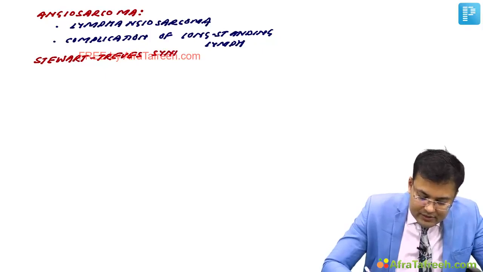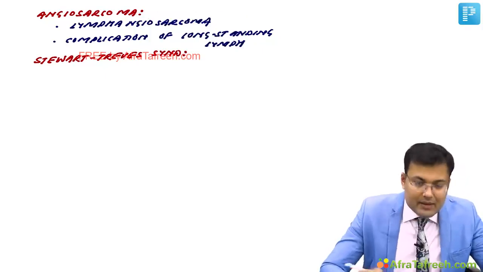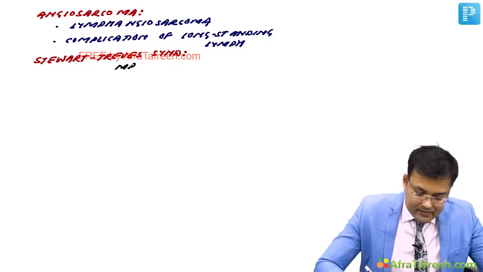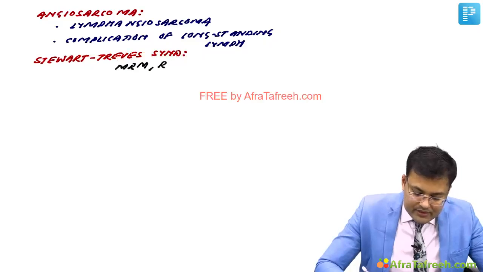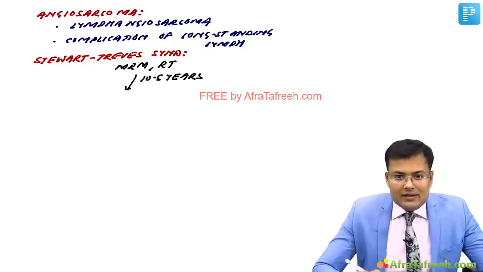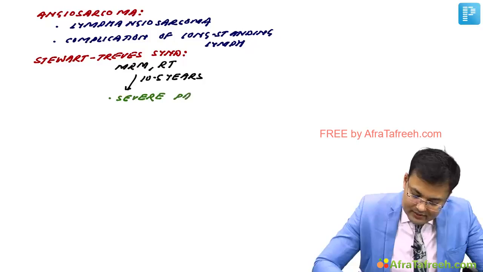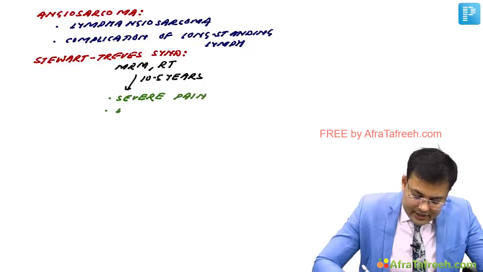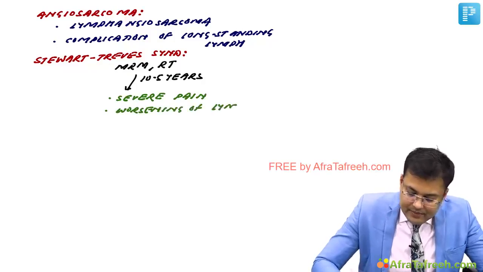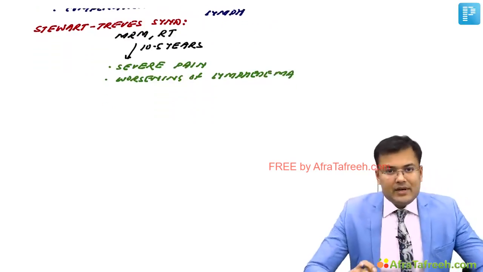Now see the sequence of events here. MRM is done, the patient receives radiotherapy. After 10.5 years, there is severe pain over the affected limb. Clear? There is worsening of lymphedema, and there are subcutaneous nodules with hemorrhage and ulceration.